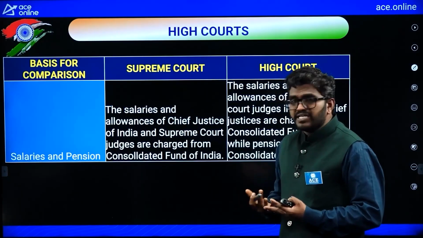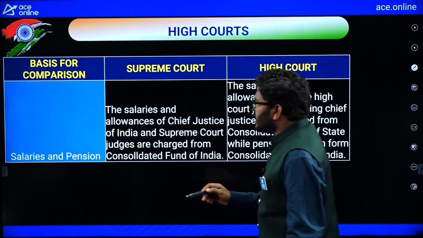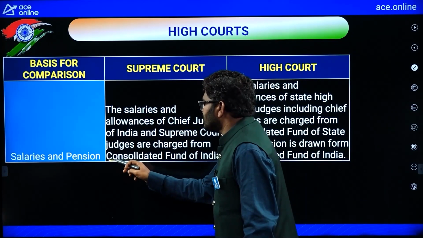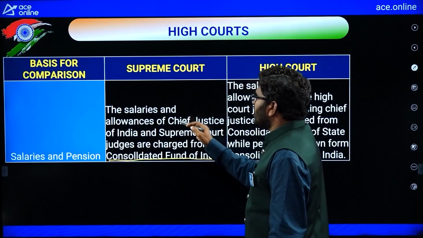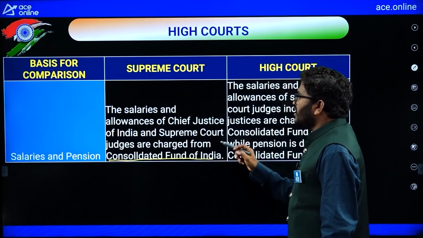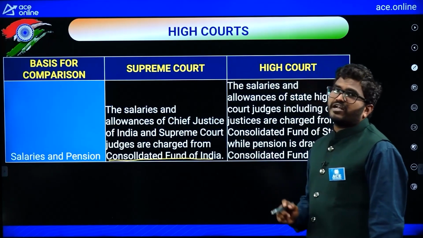Now, salaries and pension. Salaries and allowances of the Chief Justice of India and Supreme Court judges are charged from the Consolidated Fund of India.